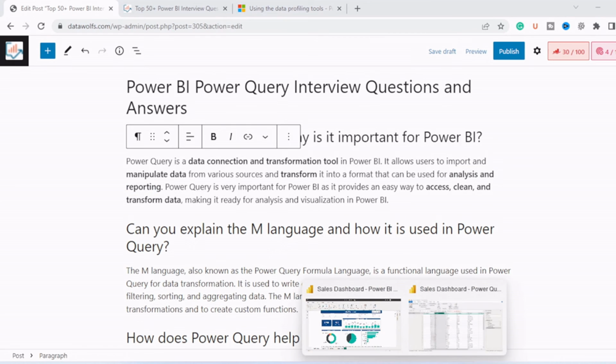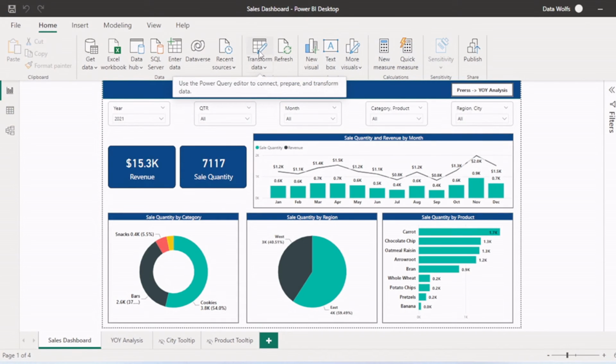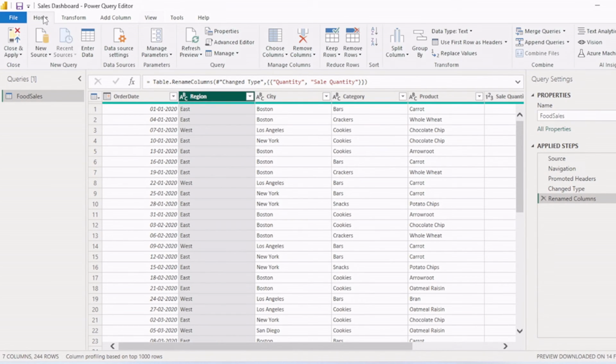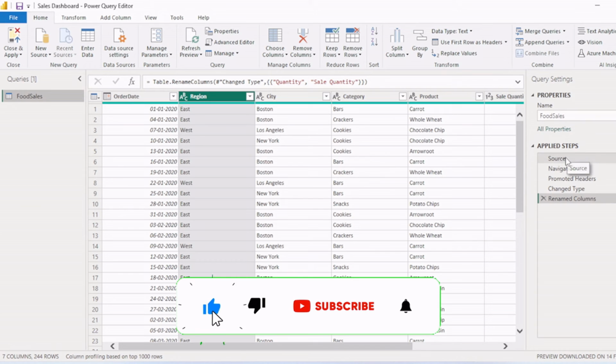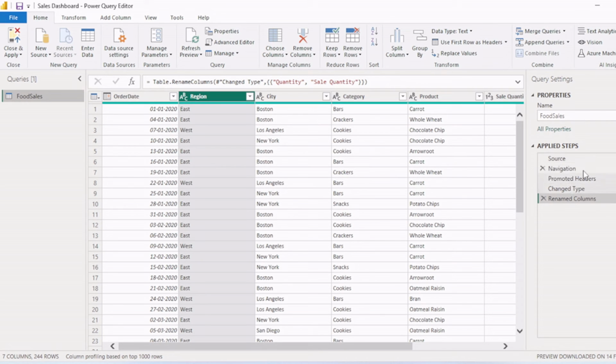So let's open Power BI Desktop. Whenever you click on this Transform tab, the Power Query Editor will open, here in the sales dashboard. You can see all the tables which are there in this model on the left side in the Queries pane. When we click on a table name, we will see the table, and on the right-hand side we have Query Settings, where we will see all the steps which we applied on this table, like we connected Power BI to the source, then we navigated to the table, then we promoted the header.